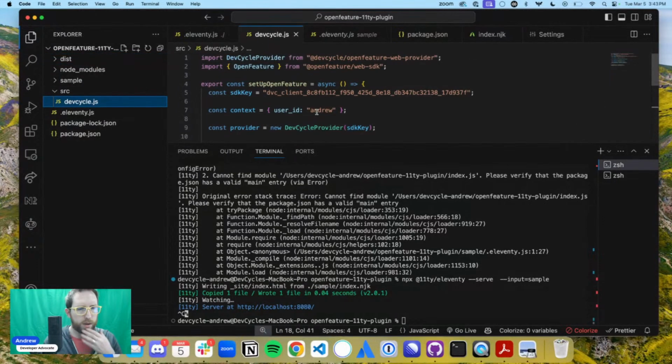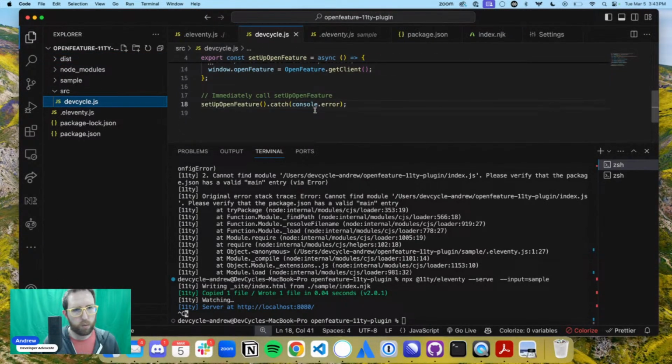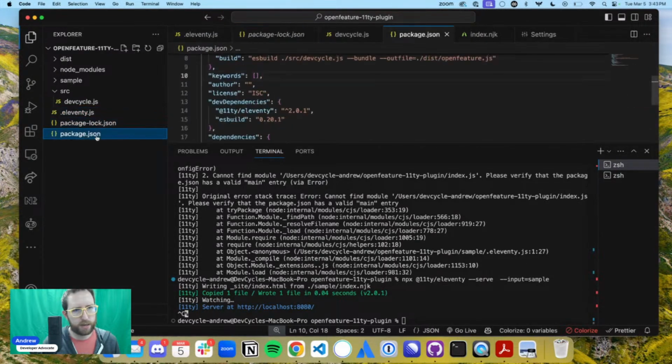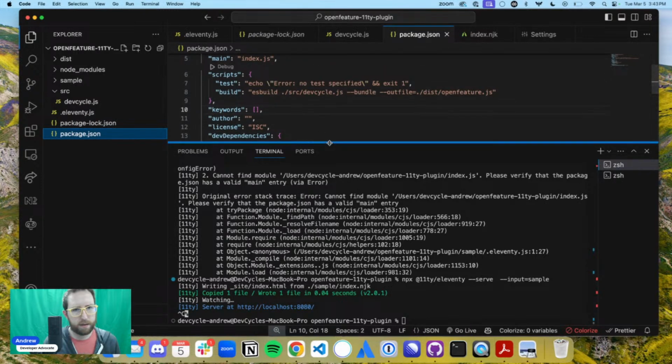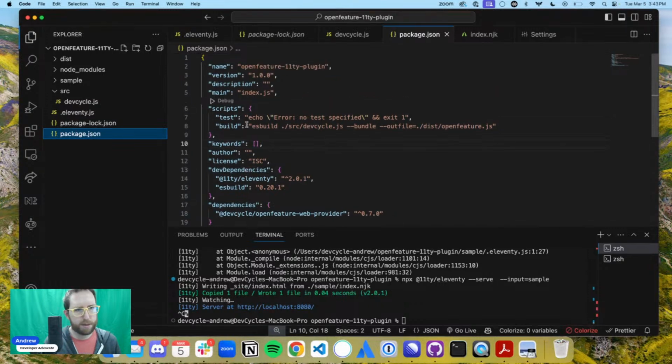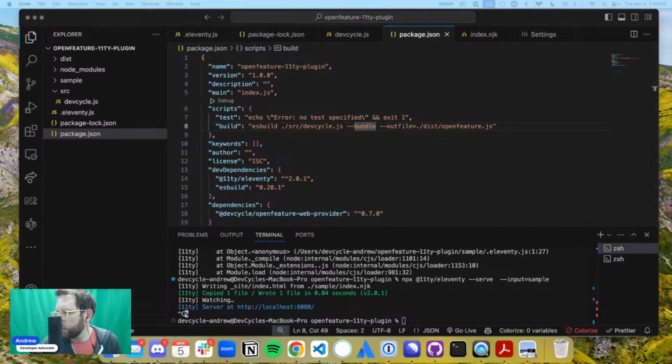Okay, we have this. We have our import stuff. This is all well and good. This is what we want. We want to add that pass-through copy, which works fine until we try and run the source dev cycle. Okay, that build in here. Okay, that's fine. What did I do over here that this would run fine? Node production, 11ty node build. Okay, demo.